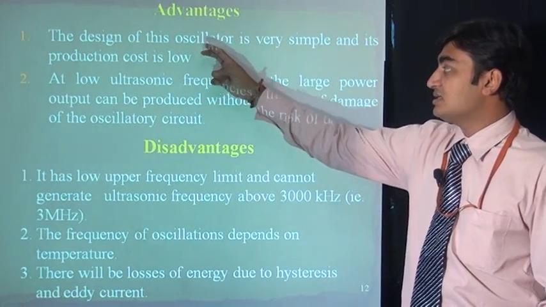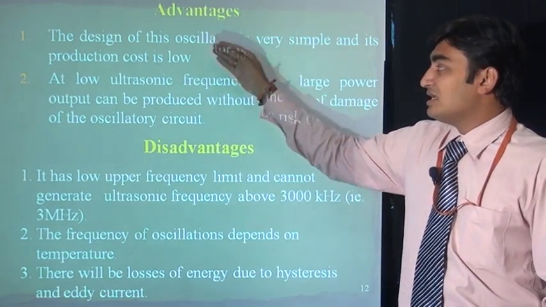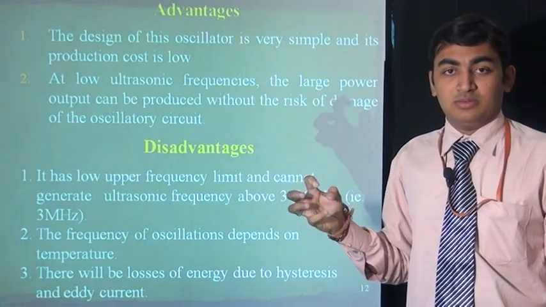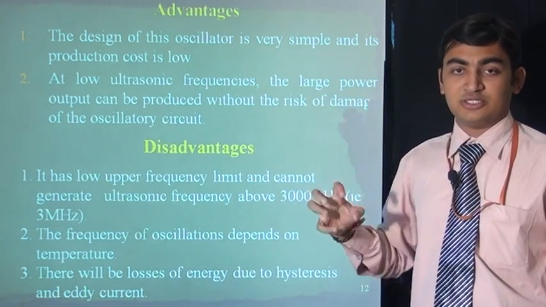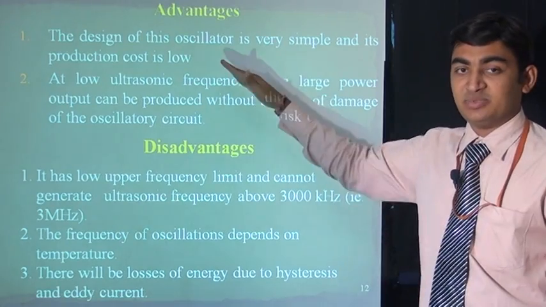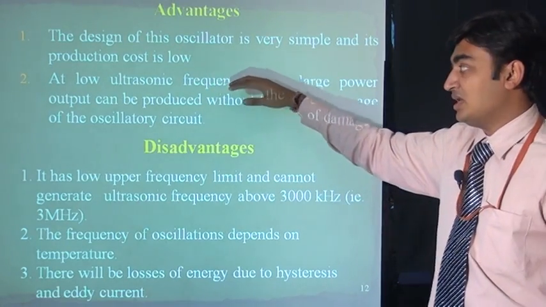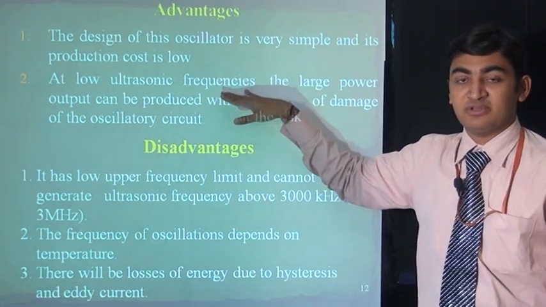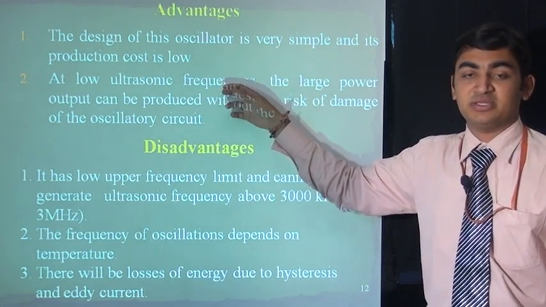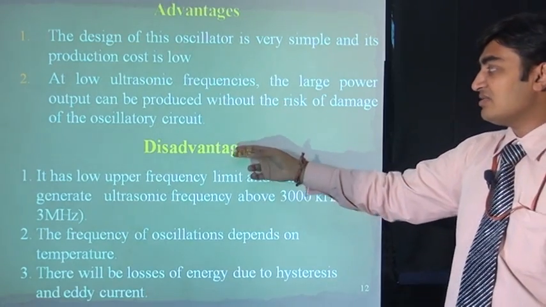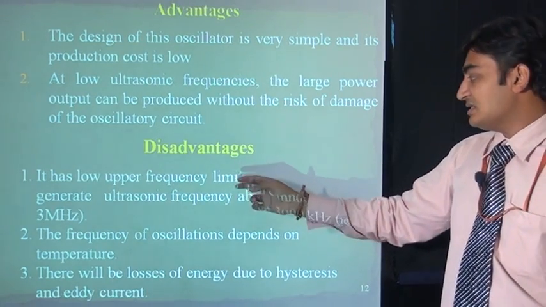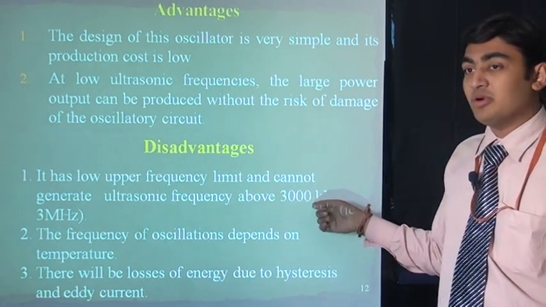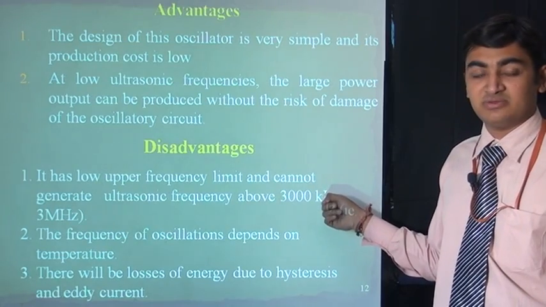Advantages of this method: it is very simple and low cost. We can build this circuit for ultrasonic sound production. It is a very simple construction, easily available and low cost. And second, low ultrasonic frequencies are generated by this method. Disadvantage: we can't get ultrasonic vibrations above 3 megahertz or 3000 kilohertz.